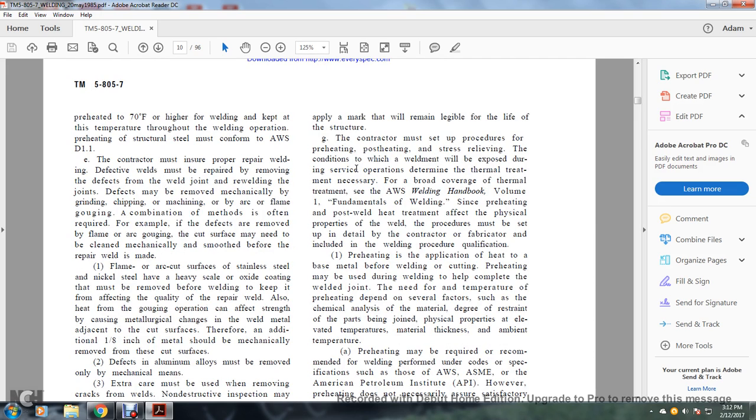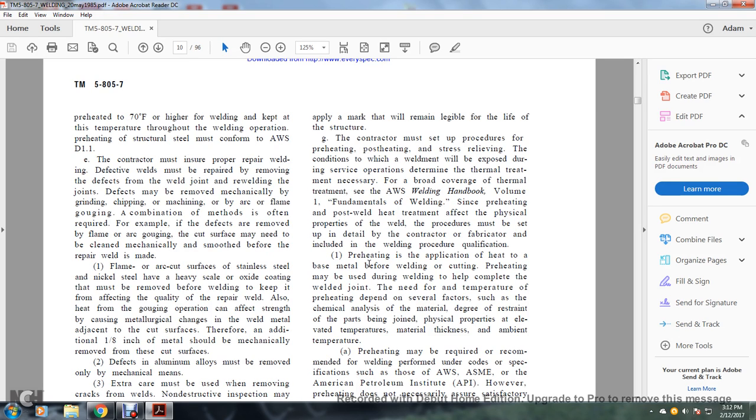G. The contractor must set up the procedure for preheating, post-heating, stress relieving, and the conditions to which the welding is exposed during the service operation. Determine the thermal treatment necessary, as provided with the coverage of thermal treatment in the American Welding Society Welding Handbook, Volume 1, Fundamentals of Welding. Since the preheating and post-welding heat treatment affect the physical properties of the weld, the procedure must be set up in detailed contract with the fabricator, included with the welding procedure qualification.